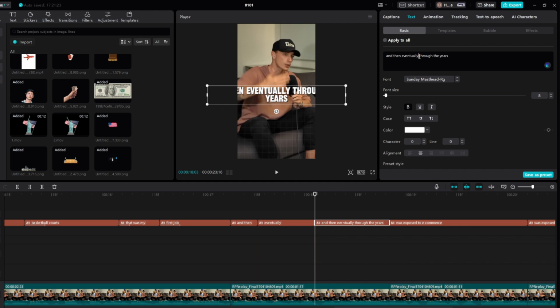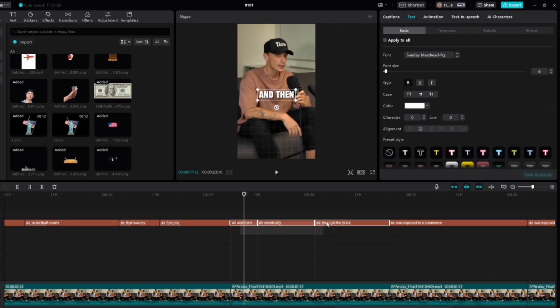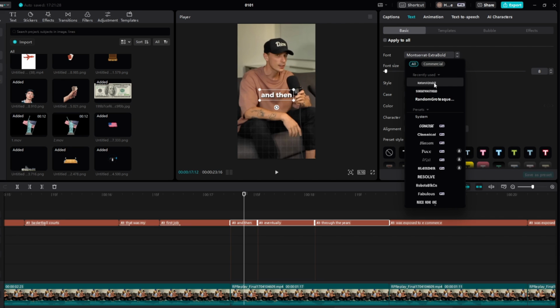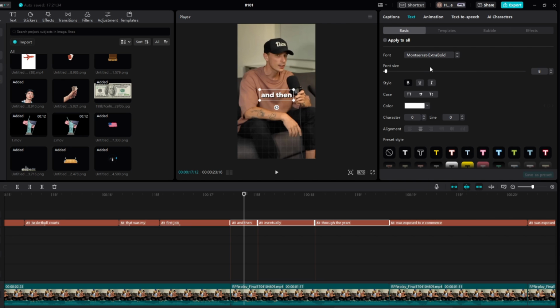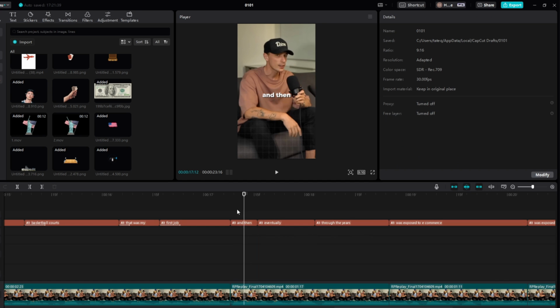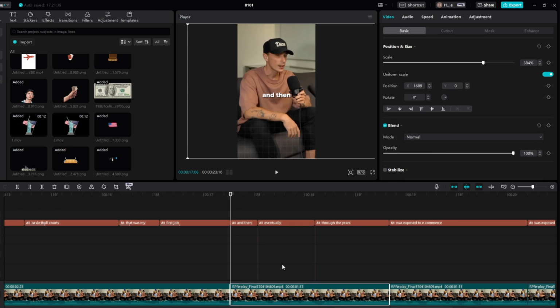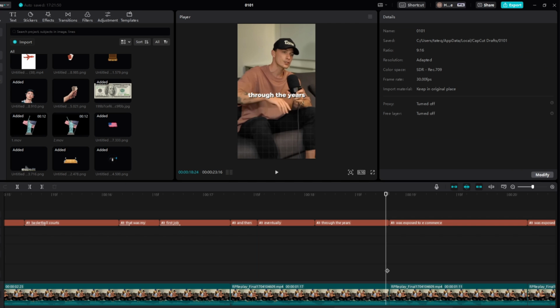And right here it says through the years, so let's sort this out. And then with these three, we'll add the exact same font that we just used. And then we will also bring the font size down to like 7. And then eventually through the years was, and then eventually. And then right here we'll add the zoom in again. So we'll do this. And then eventually through the years, just like so.